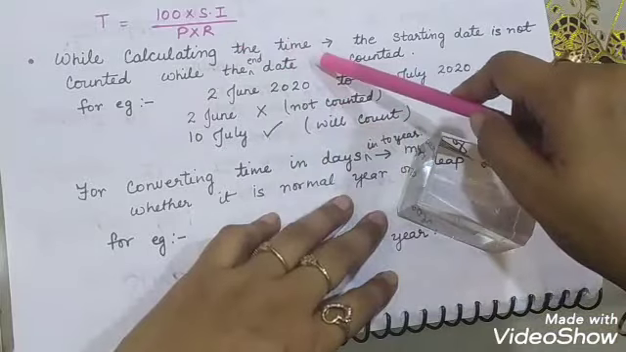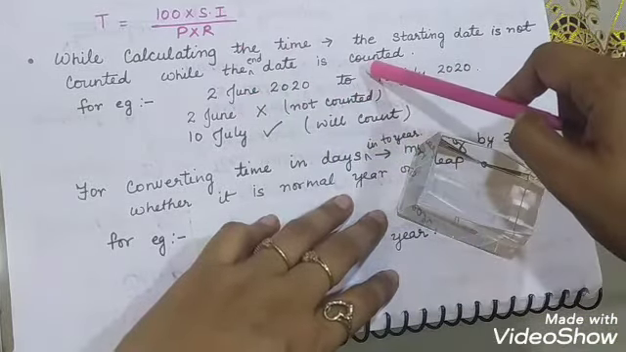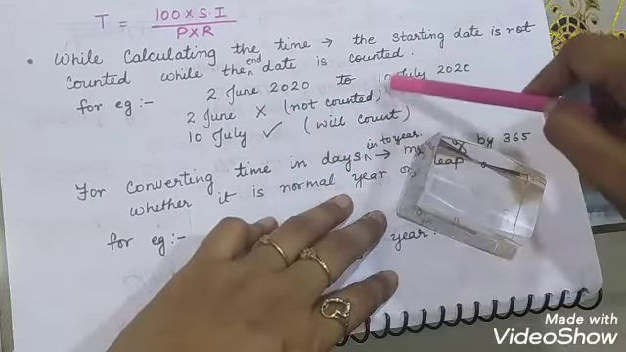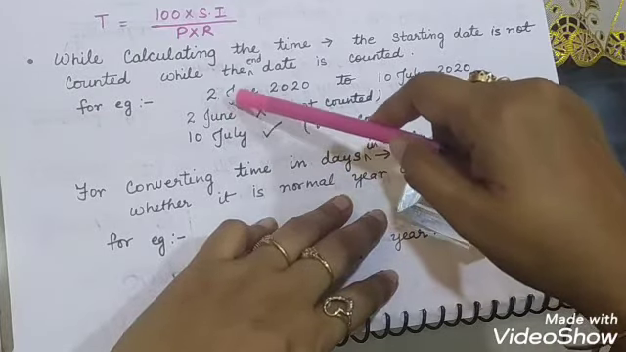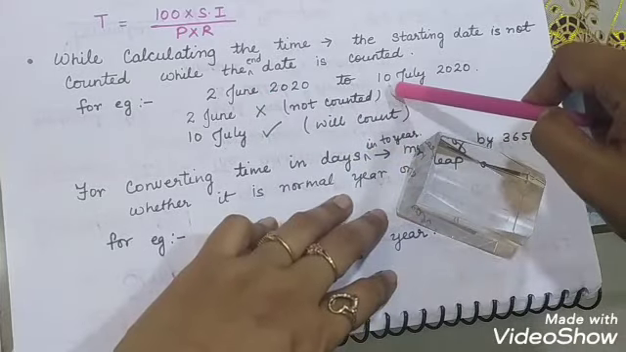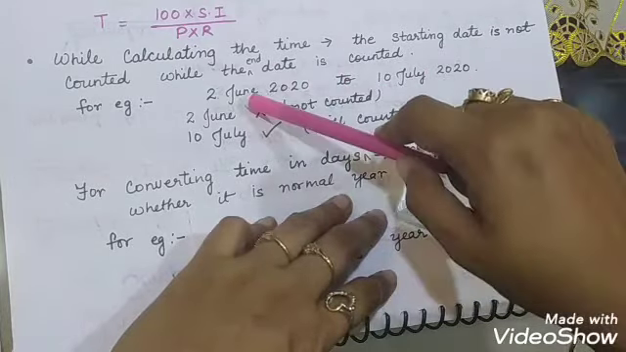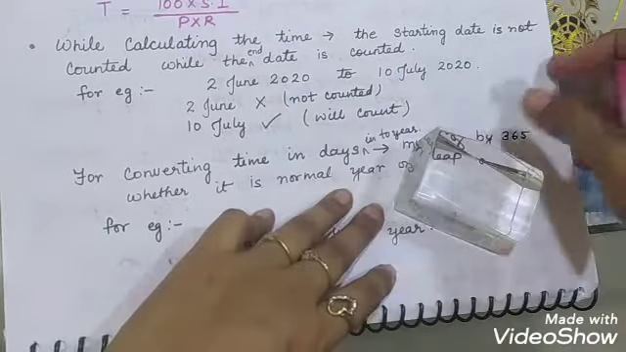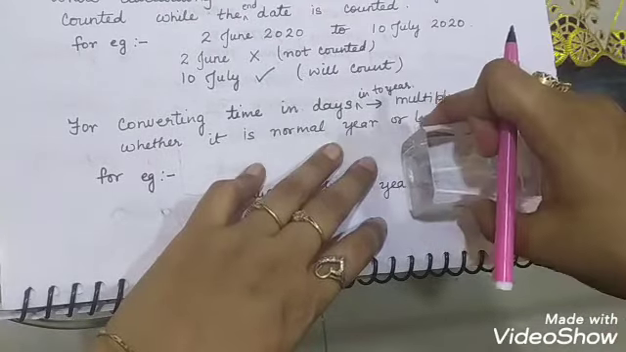Now we have a few things that we need to keep in mind. While calculating the time, the starting date is not counted while the end date is counted. For example, suppose you have taken the loan on 2nd June and returned it on the 10th July. The 2nd June, the date on which you took the loan, will not be counted, but the day on which you returned the loan will be counted. So the starting date will not be counted, but the end date will be counted. You need to remember this.